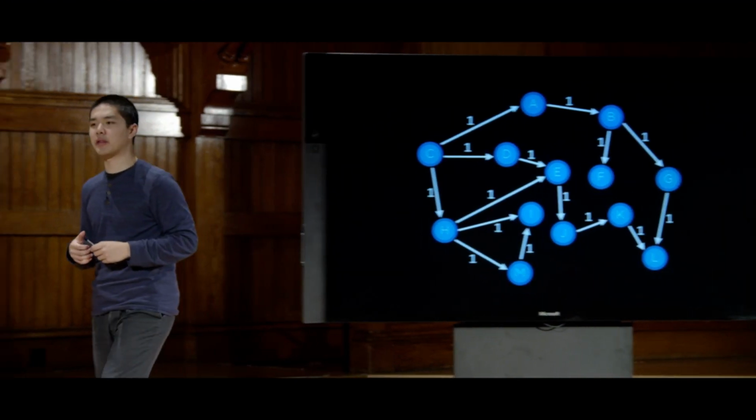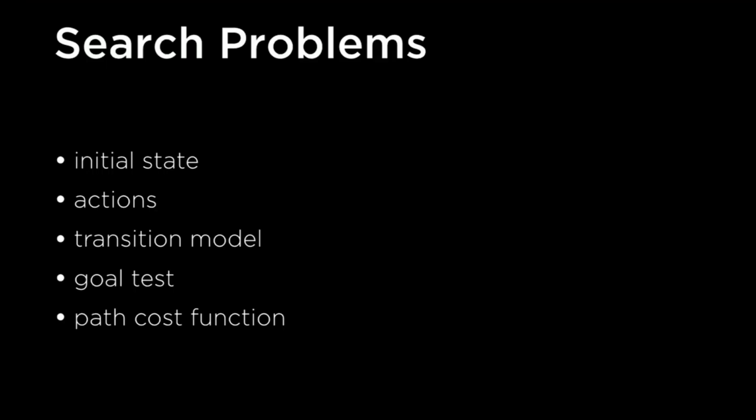And so this now forms the basis for what we might consider to be a search problem. A search problem has some sort of initial state, some place where we begin, some sort of action that we can take, or multiple actions that we can take in any given state, and it has a transition model, some way of defining what happens when we go from one state and take one action, what state do we end up with as a result. In addition to that, we need some goal test to know whether or not we've reached a goal, and then we need a path cost function that tells us for any particular path, by following some sequence of actions, how expensive is that path? What is its cost in terms of money or time or some other resource that we are trying to minimize our usage of?